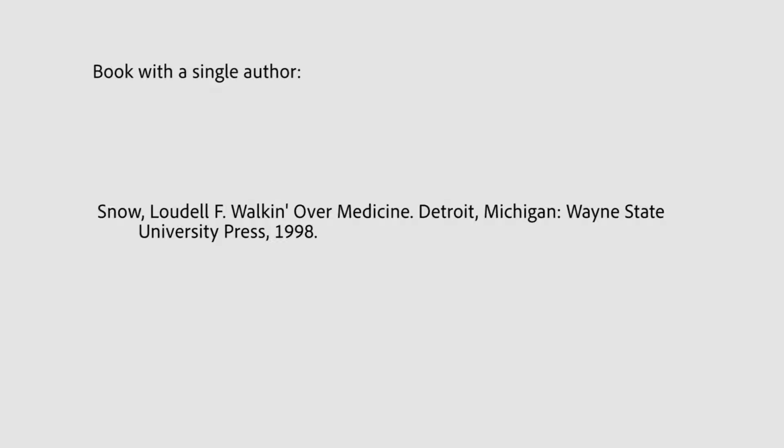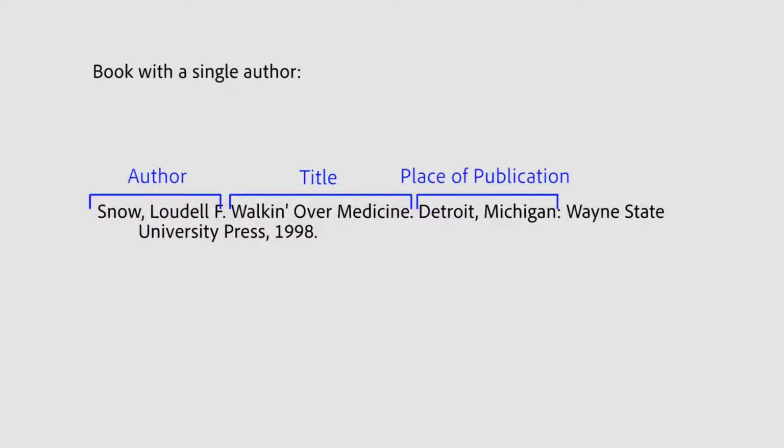To cite a book with a single author, you start with the name of the author, last name first, comma, first name, and if the author has a middle name or middle initial, it goes after the first name, followed by a period. Then comes the title, followed by a period, the place of publication, colon, the publisher, comma, and the date, period.